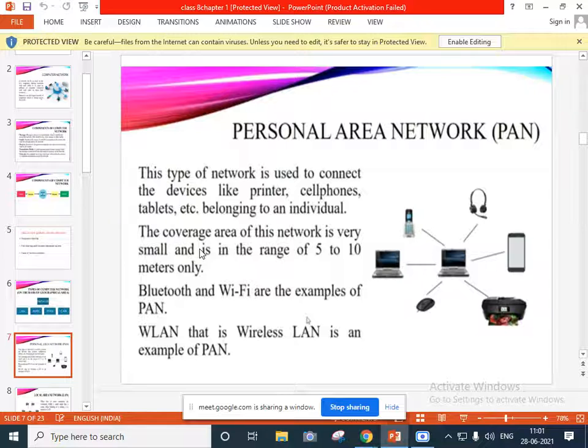Okay. So now see here. First comes the personal area network. What is the meaning of personal area network here? As you can see in the picture, there is a computer, a laptop, a mobile phone, and a speaker.